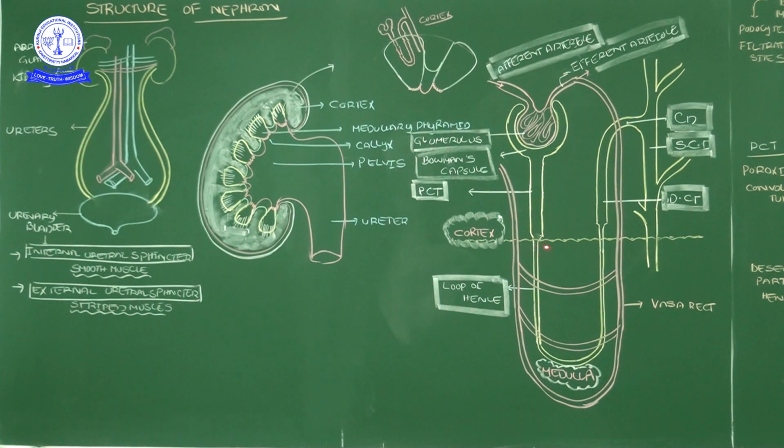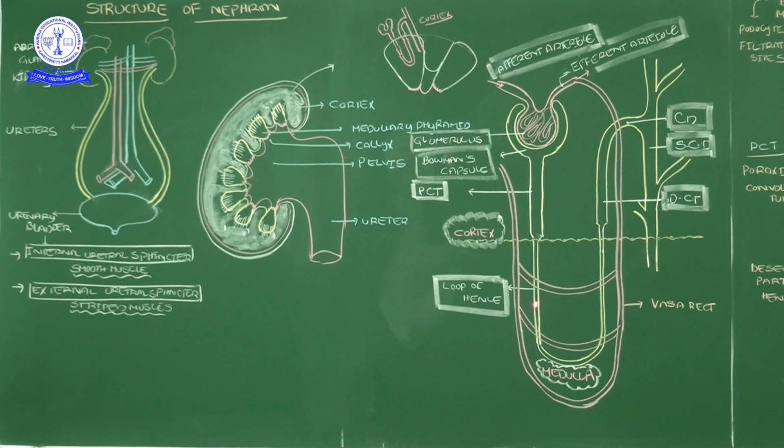Up to the proximal convoluted tube, the Bowman's capsule or Malpighian body and the proximal convoluted tube are located in the cortex part. In this small diagram, this is the Bowman's capsule, this is the internal part of the nephron. The continuation part enters the medullary pyramids, which are present in the medulla of the kidney. So the proximal convoluted tube goes downwards and enters the medulla.